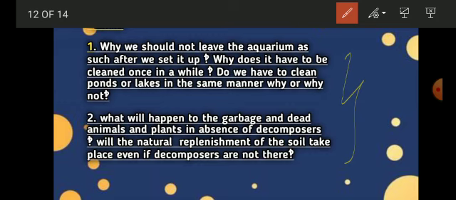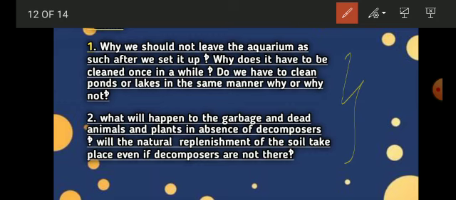So what the first question says is, why should we not leave the aquarium as such after we set it up. The reason is, when you leave the aquarium without cleaning it, the fish and all those organisms inside your aquarium will start to die, as there will be no decomposer.